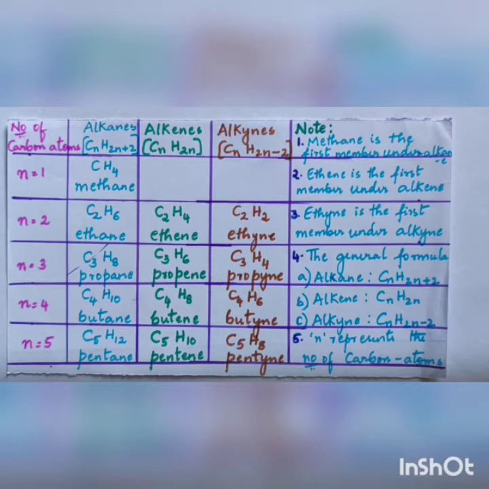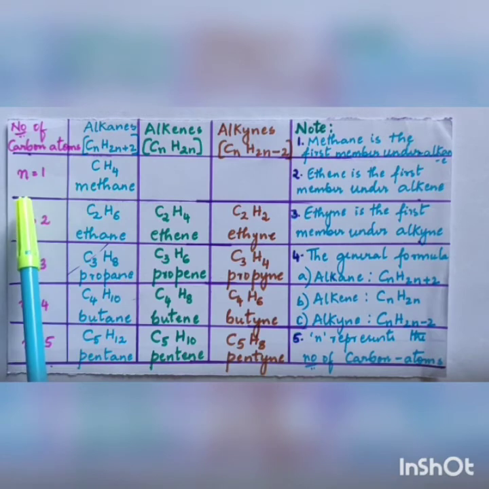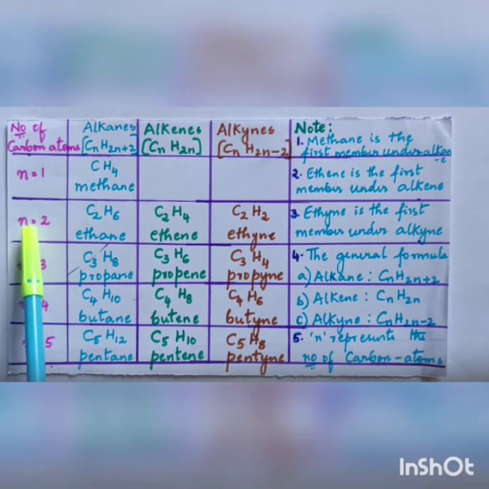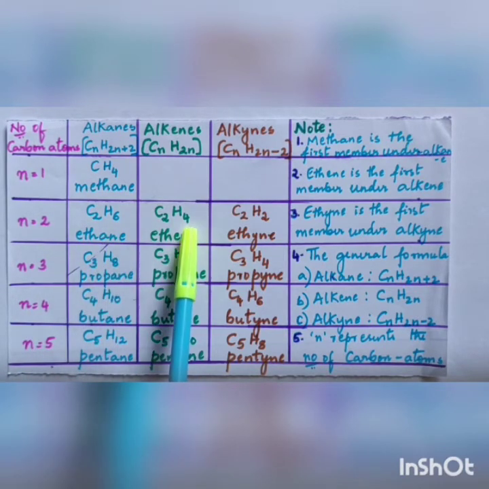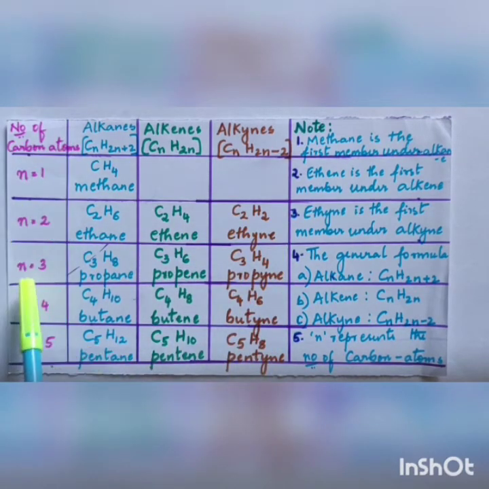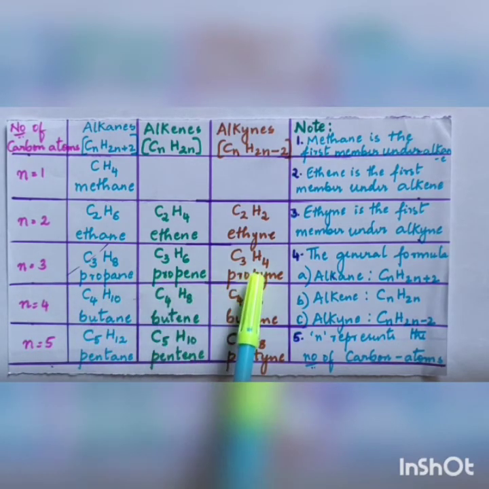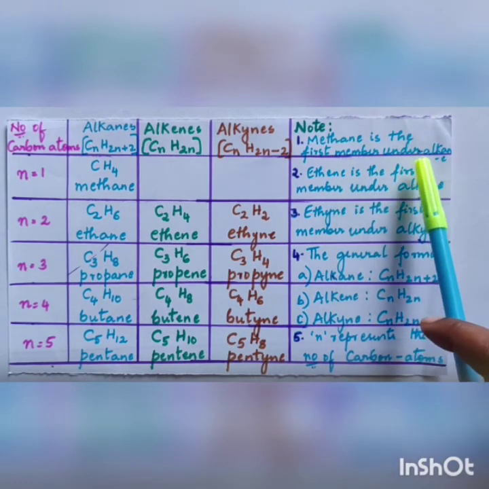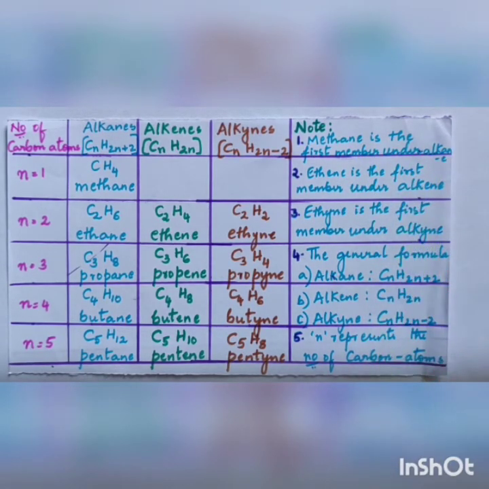Let's look into the complete table of alkane, alkene and alkynes. Number of carbon atoms n is equal to 1, under alkane it is methane. n is equal to 2: ethane, ethene and ethyne. n is equal to 3: propane, propene and propyne. n is equal to 4: butane, butene and butyne. n is equal to 5: pentane, pentene and pentyne. Note, methane is the first member under alkane. If they ask which is the first member under alkane, it is methane, the second member is ethane, the third member is propane.